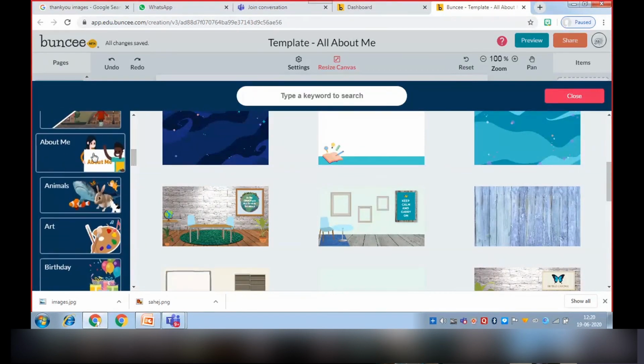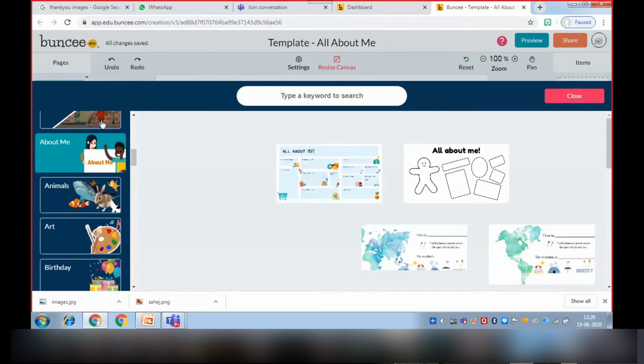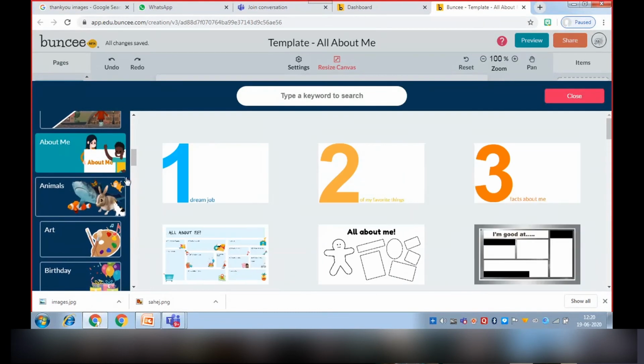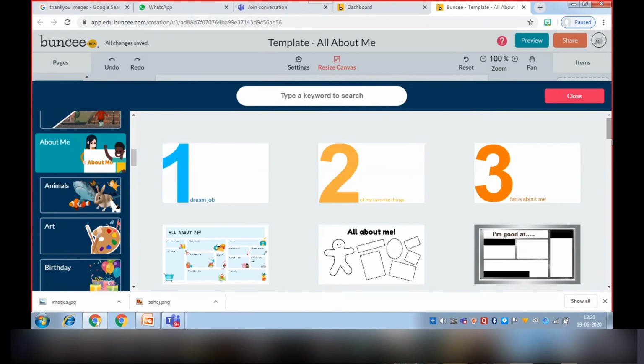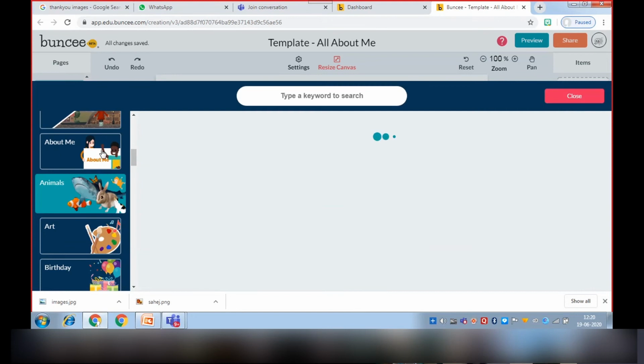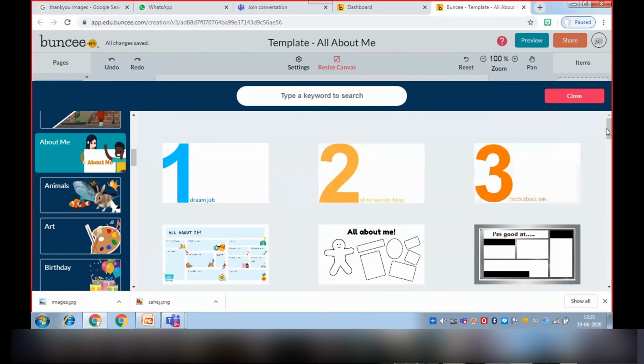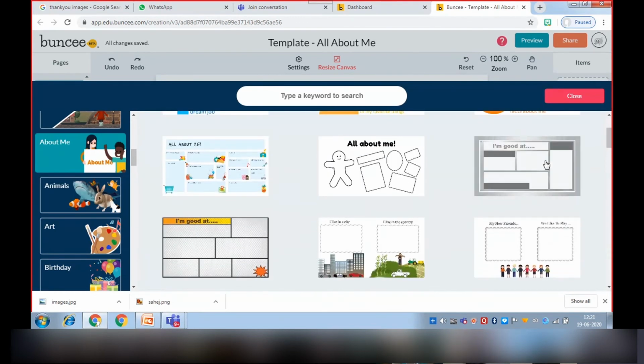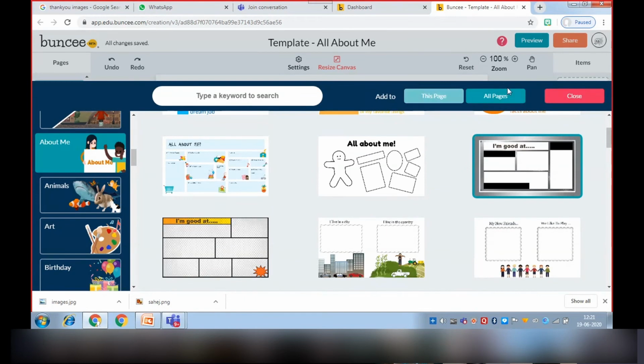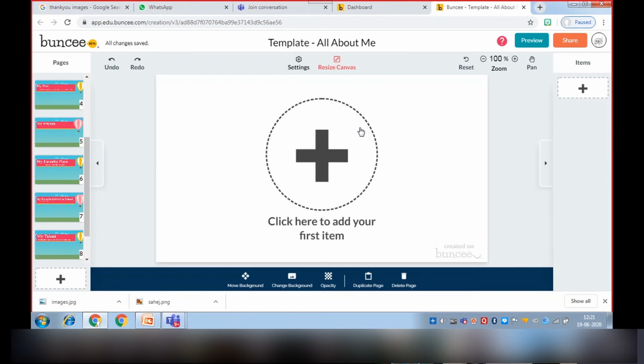So let me add, for example, all about me. I will add this, and then there will be the option to add to this page, or if we click on all pages, it will be added to all of them. But I want this only, so we will click on this page.